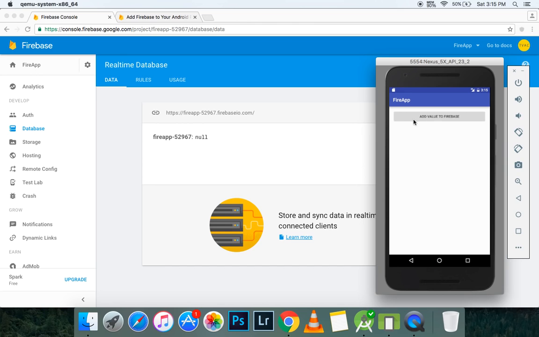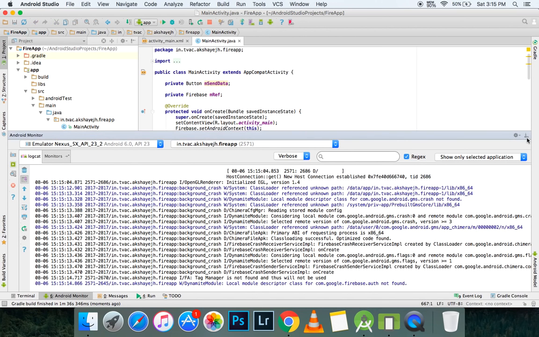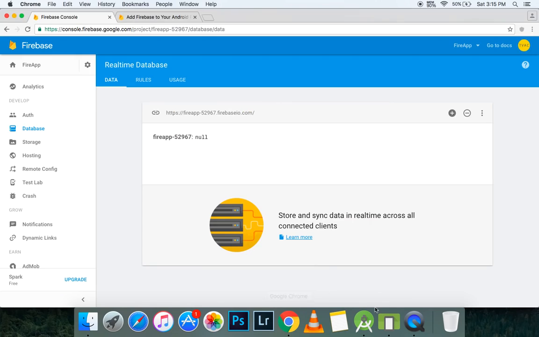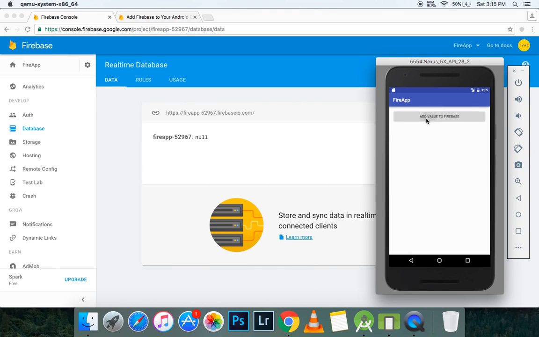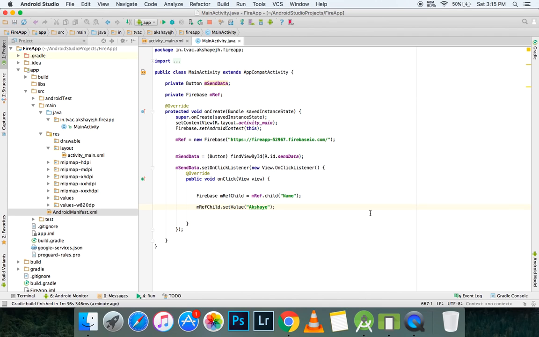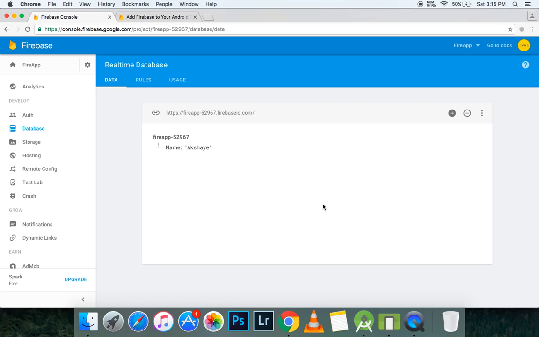So once your app is running, here we have a button. What it should do is, when I click on the button, it should add a child to it and then set the value to Akshay. So if I open up the emulator and click this button, now you can see that it has created a child and added a value. So that's pretty simple for this part, and I hope you guys understand how exactly this is functioning, because we're gonna do some slightly more complicated tasks in the next parts.